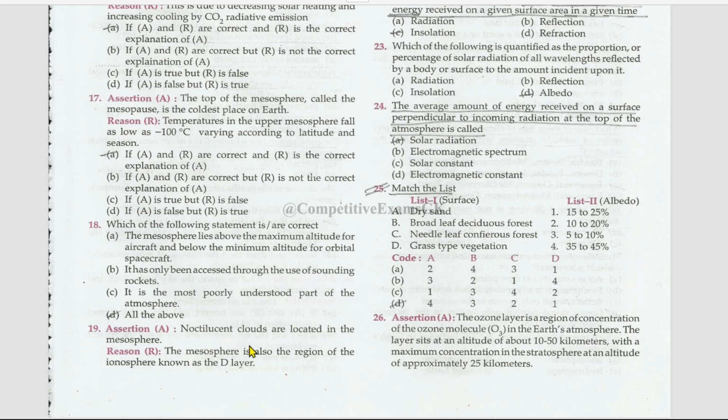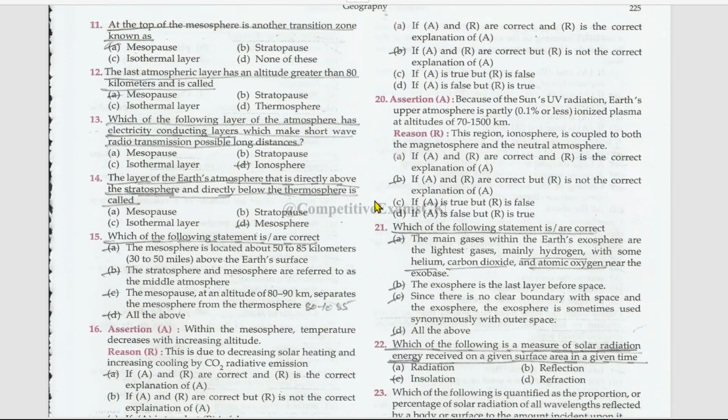Noctilucent clouds are located in the mesosphere, right? The mesosphere is also the region of the ionosphere known as the D layer. This is also true, but this is not the correct explanation of assertion. Next assertion reason. Because of the sun's UV radiation, Earth's upper atmosphere is partly ionized plasma at altitudes of 70 to 1500 kilometers, right? This region, the ionosphere, is coupled to both the magnetosphere and the neutral atmosphere. This is also true, but reason is not the correct explanation of assertion.